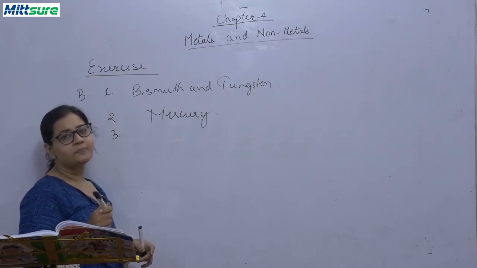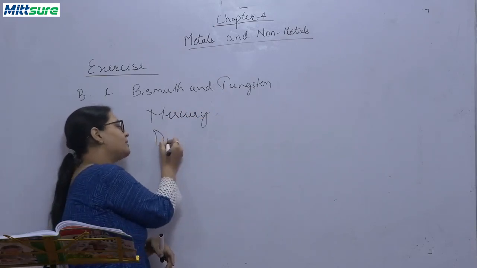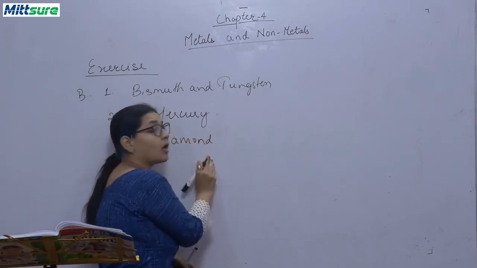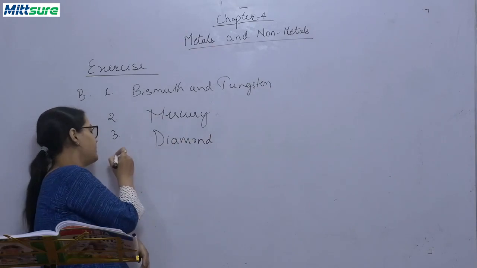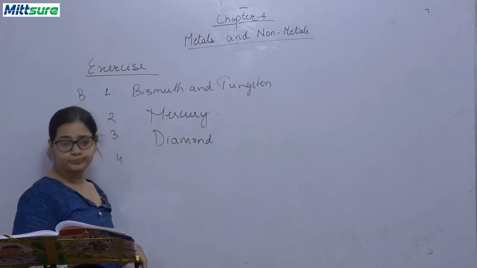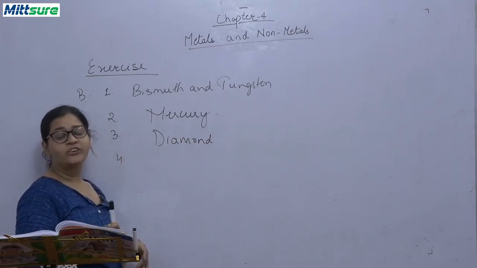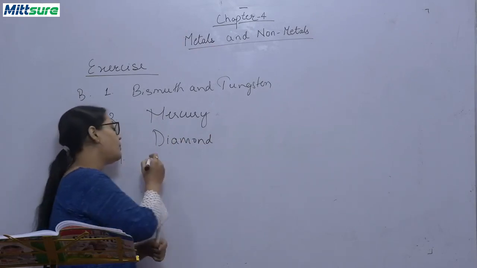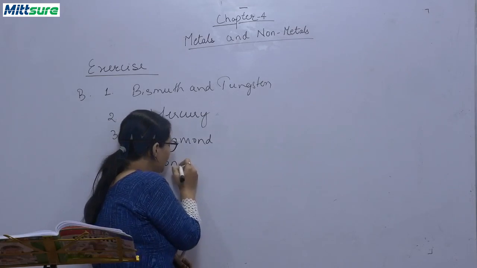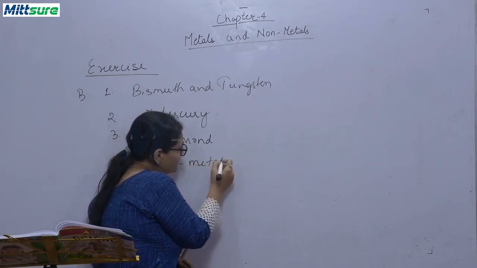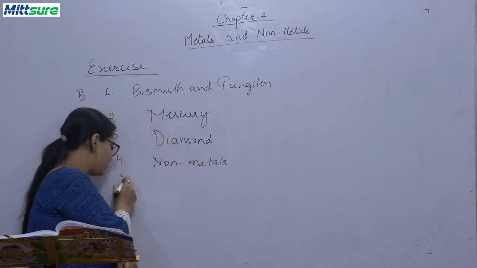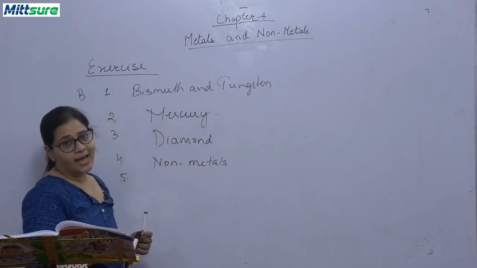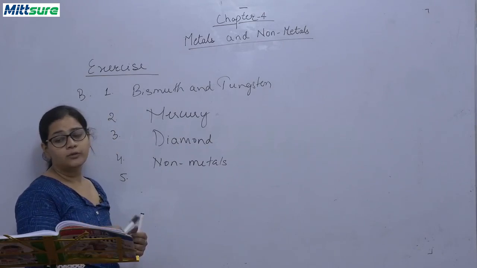Third, dash is the hardest substance known. Diamond. Diamond is the hardest substance and it is a non-metal because it's a form of carbon. Fourth, dash do not react with water. Metals react with water but non-metals do not react with water. Non-metals. Fifth, carbon dioxide gas, when dissolved with water, forms.